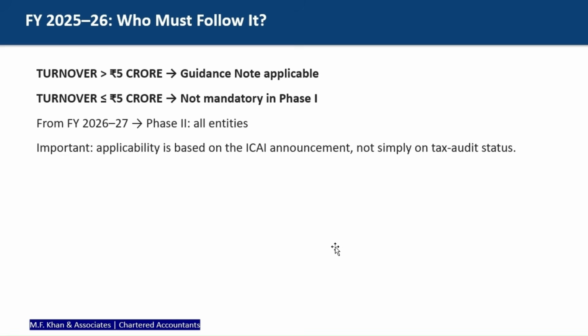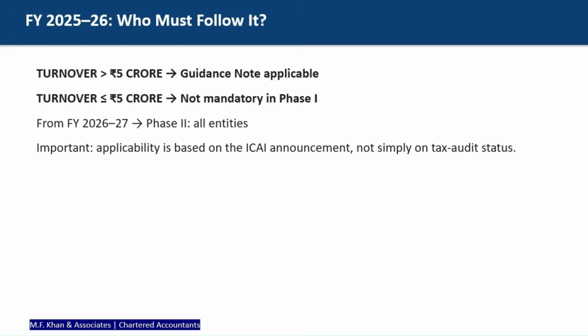Phase 1 starts from April 2025 and phase 2 starts from April 2026, meaning next year you have to follow that. Next year, all non-incorporated entities or LLPs have to follow the new balance sheet format. Otherwise, others can follow it on a voluntary basis. I hope it is clear.